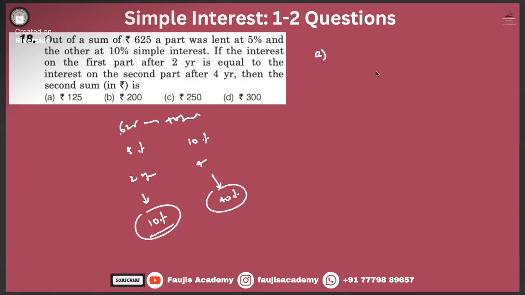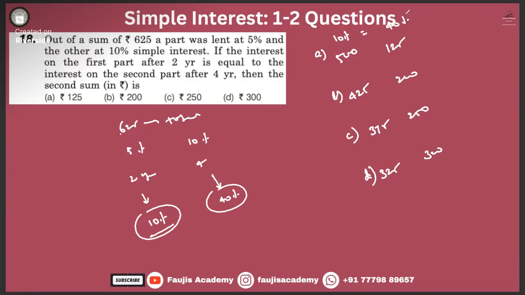If the second part is 125, guys, what is the first part? 500. Yes. How much is this value? 625 minus 125 is 500. 10% of which value is equal to 40% of which another value?